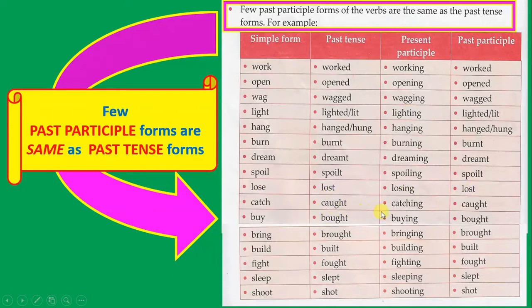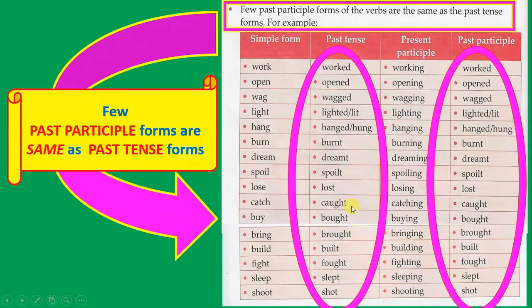Catch, caught, caught. Buy, bought, bought. Bring, brought, brought. Build, built, built. Fight, fought, fought. Sleep, slept, slept. Shoot, shot, shot in the past participle as well. So both have the same form, past tense and past participle.